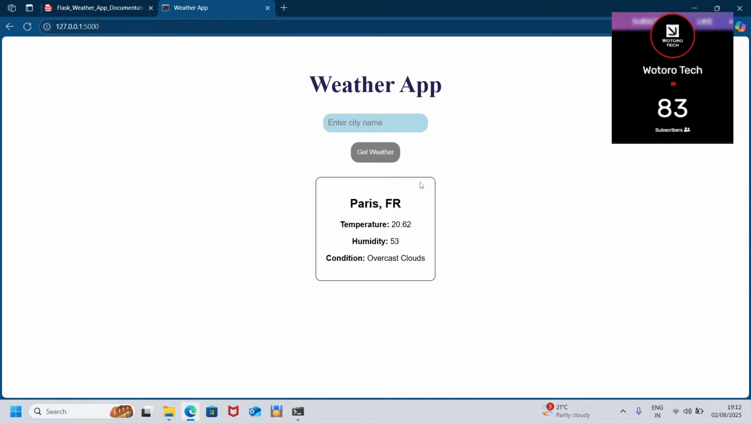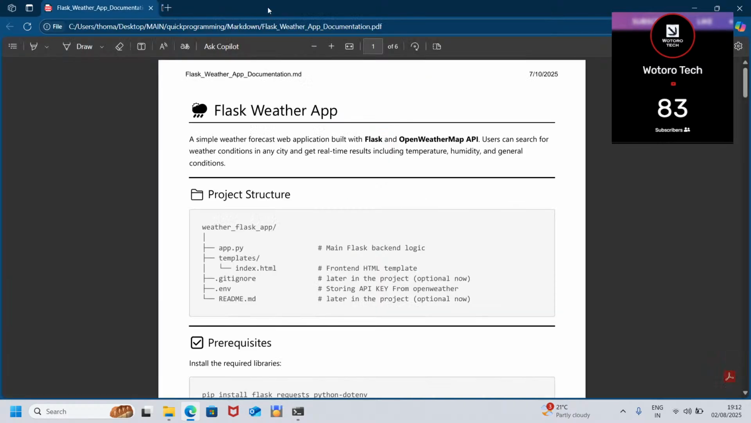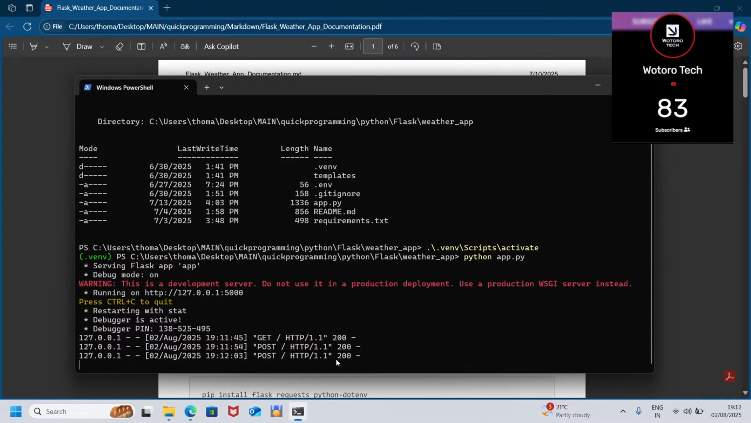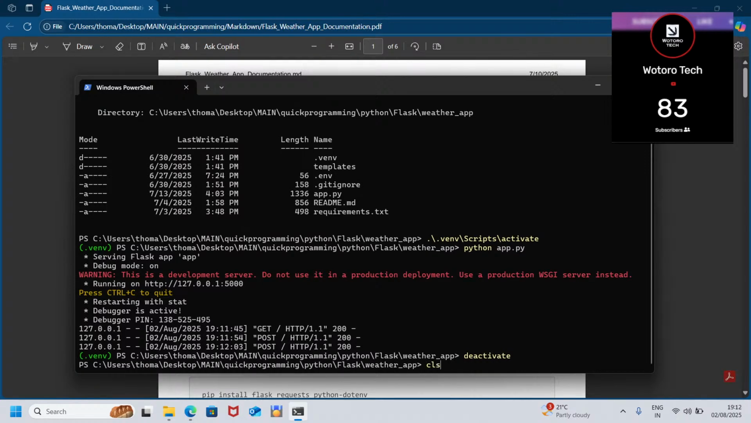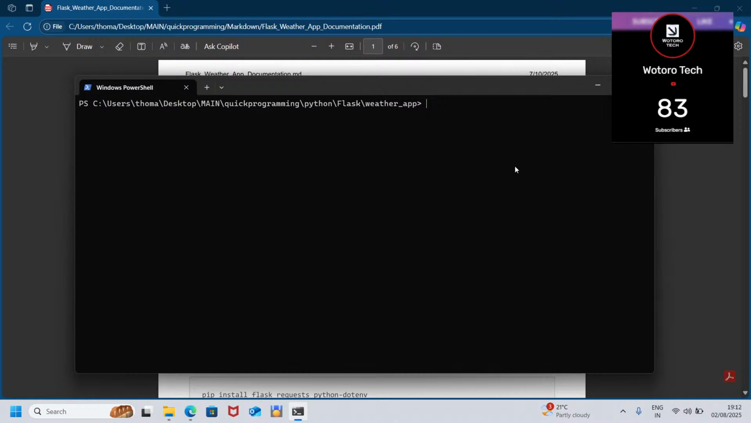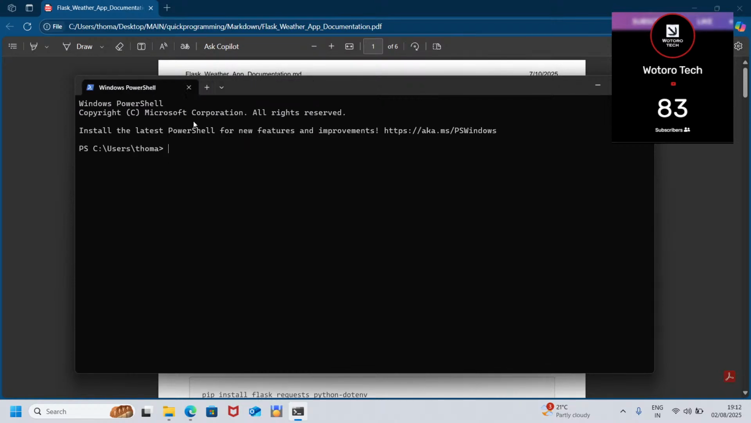So now let's build this app that you're seeing from scratch. Everything, start to the end. I'm going to close this and stop the app running. That will be Ctrl C. Then I deactivate the virtual environment. So just start fresh like so.